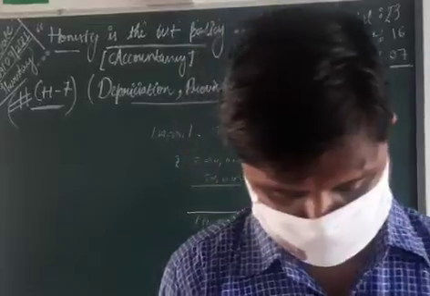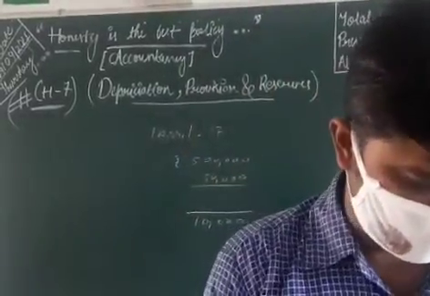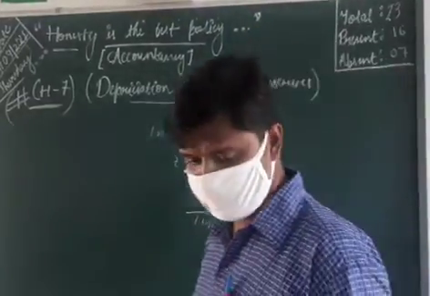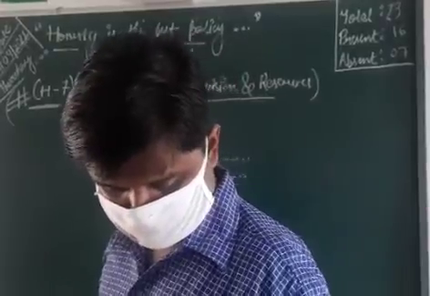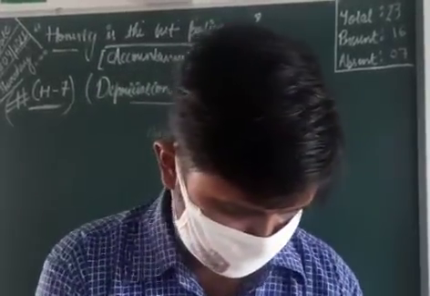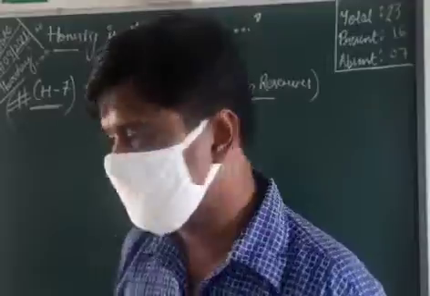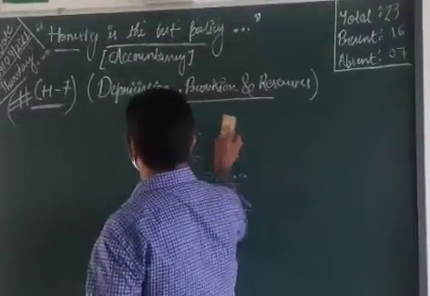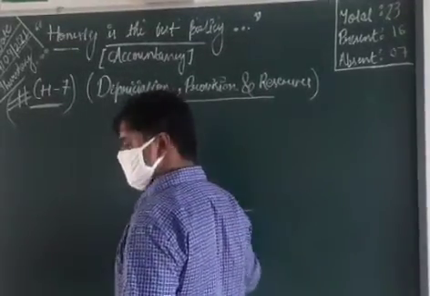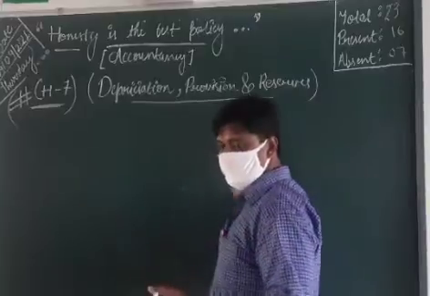So now we can try to solve this. You understand the first thing we need to do. First we have to analyze.